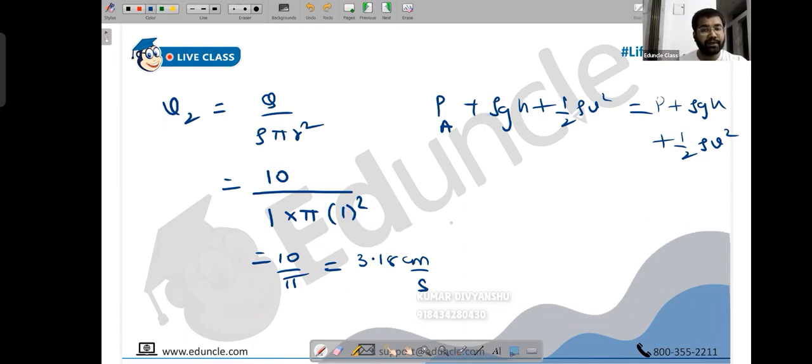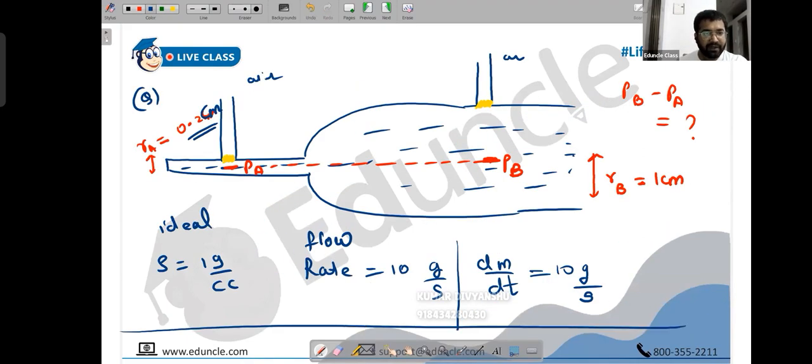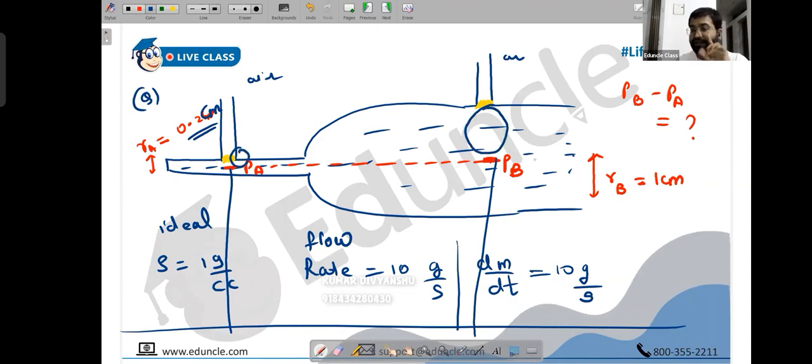This is height from the ground. So you can take the ground wherever you want, but don't you think the height in the first case and the height in the second case are the same? Yes, sir. A common mistake students may make is to think that rho GH is this and rho GH is this. It's not, because right now the meaning of rho GH here is potential energy per unit volume. Please take care of that.